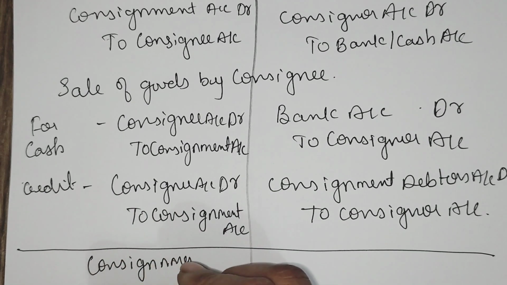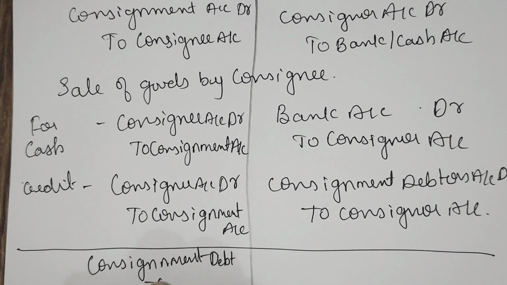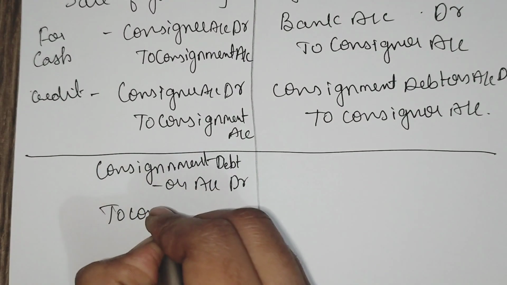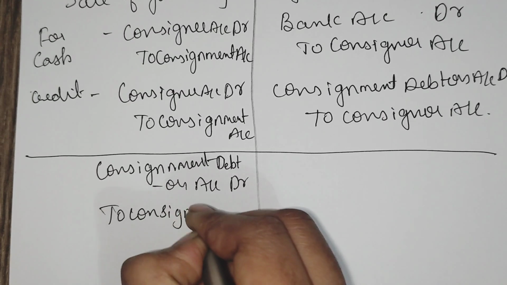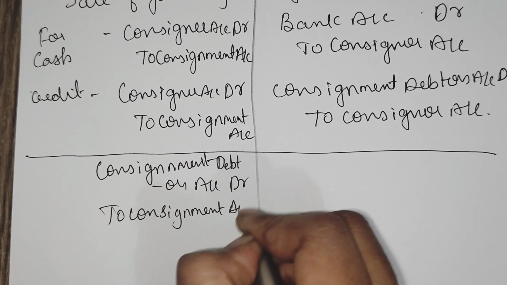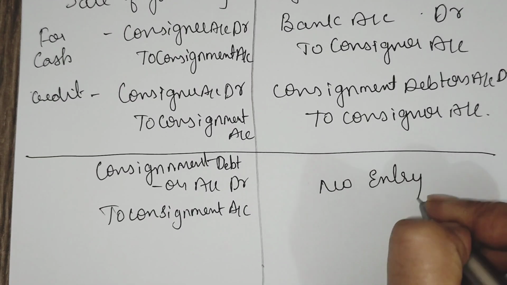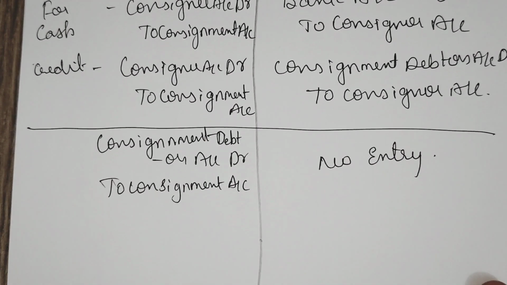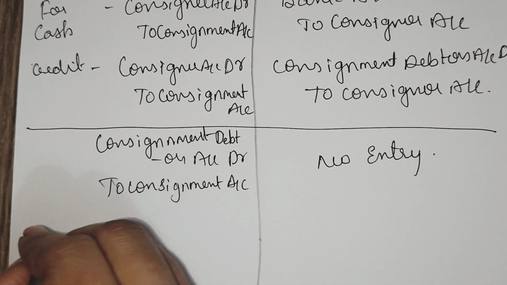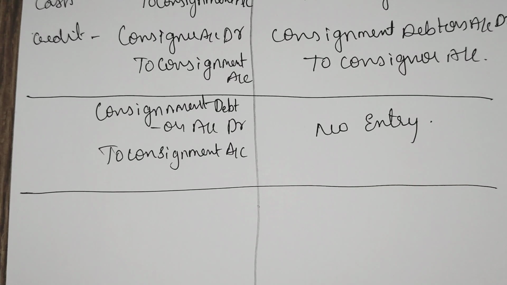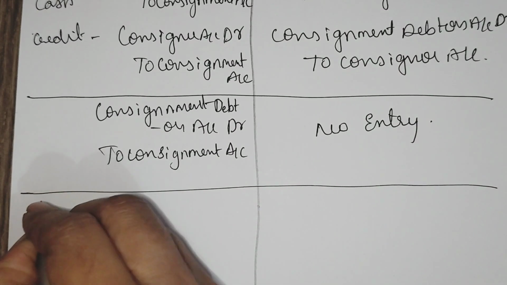That is, consignment debtors account debtor to consignment account. There is no entry in the books of consignee. Only in the book of consignor will the entry be recorded. The next one is commission payable by consignor to consignee.